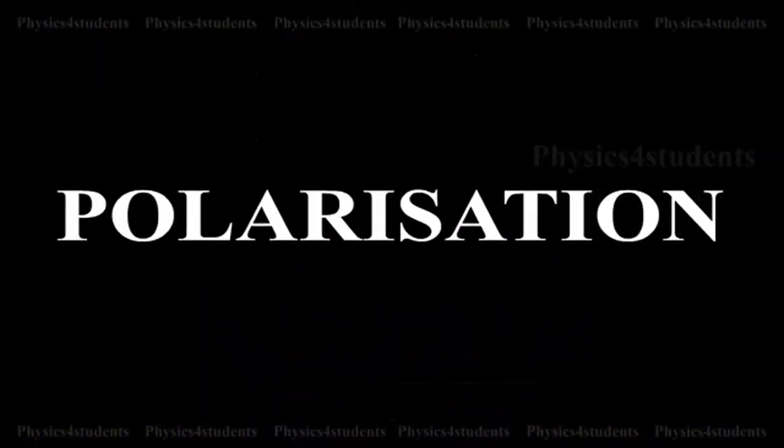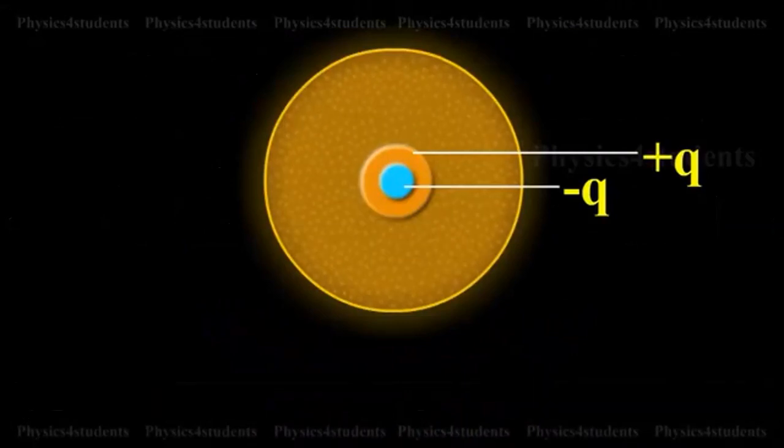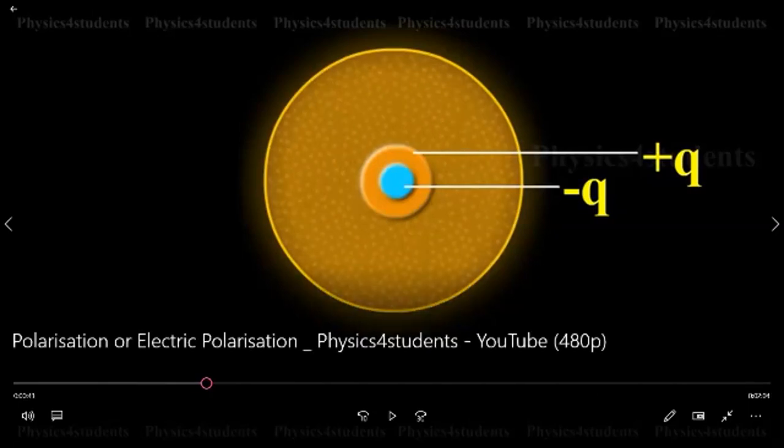Polarization. A nonpolar molecule is one in which the center of gravity of the positive charges, the protons, coincides with the center of gravity of the negative charges, that is, the electrons.